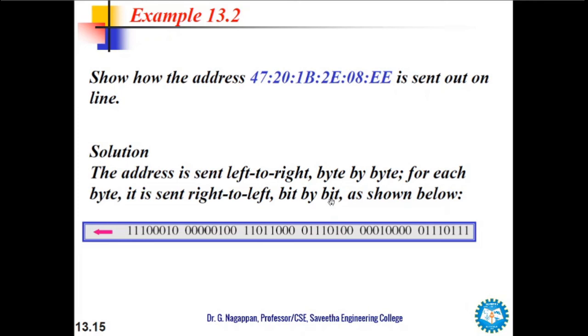So which is left? It is going to be 7 4. So 7 is being sent first, so 1110, and 4 is going to be 0010.